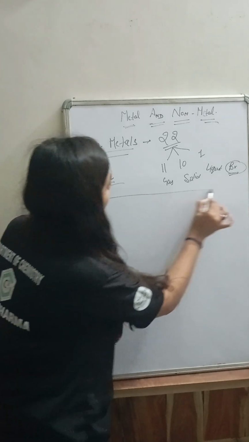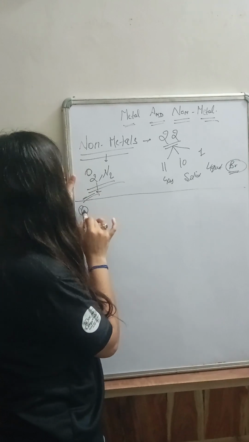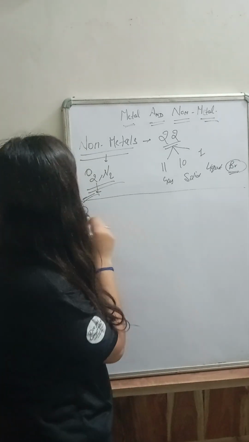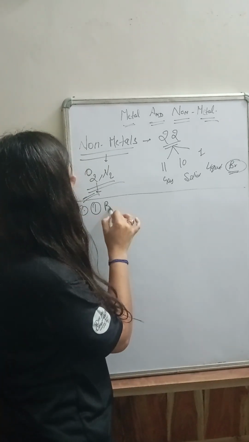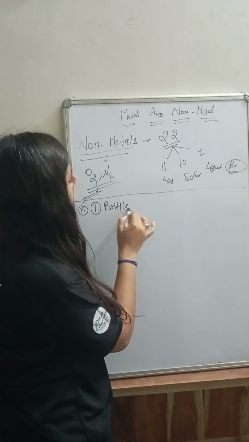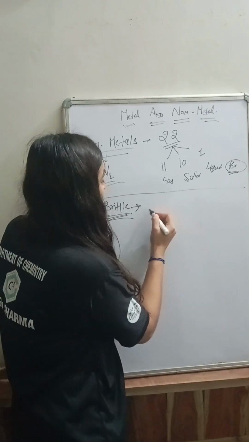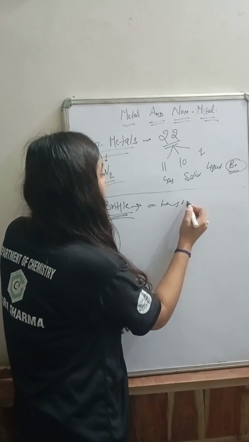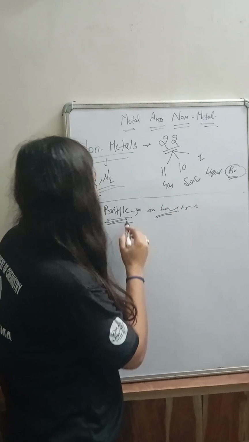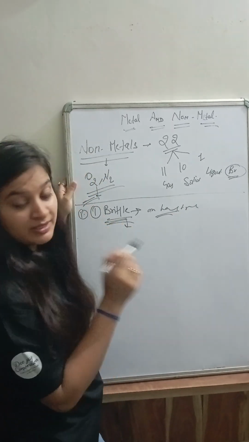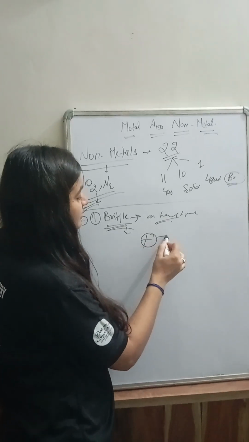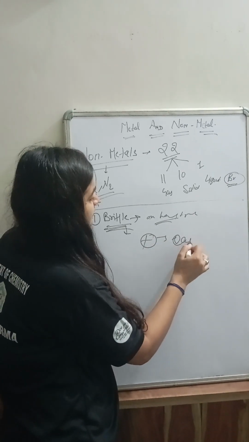So let's discuss them one by one. Non-metals. The first point is that they show the property of brittleness. Brittle basically means which can be broken into pieces on hammering or stretching. That basically means which can be broken into pieces easily.